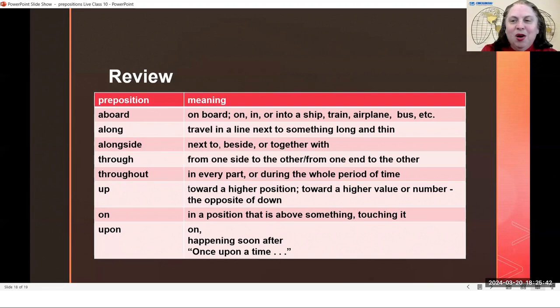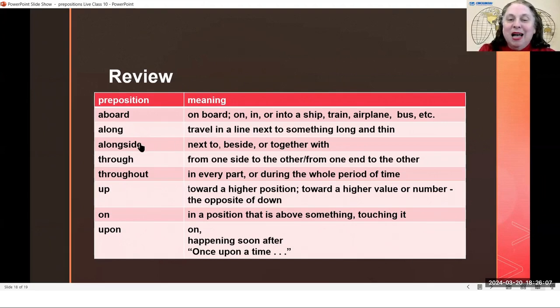Okay, so along. Along means in a line next to something. Hiking in a line, walking in a line. I suppose you could swim along the shore. Any kind of traveling in a line next to something long and thin. And again, along is the part that's in a line. That along isn't the verb of traveling.